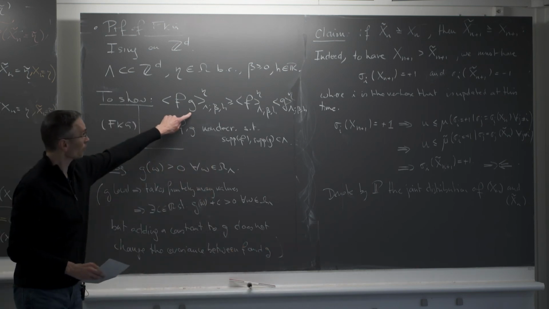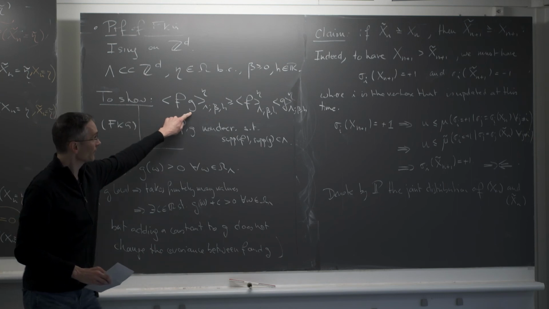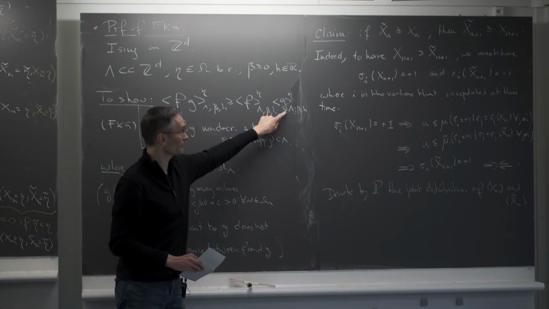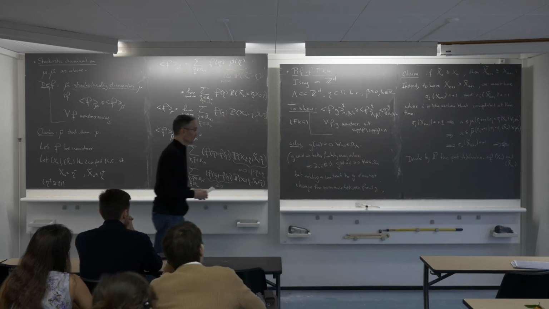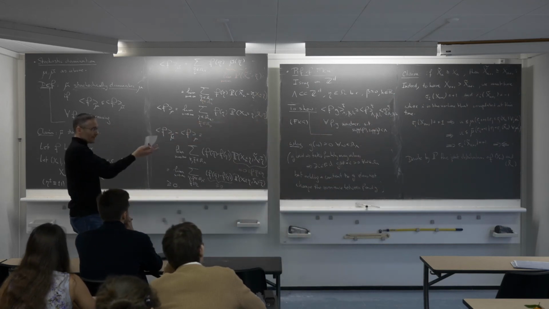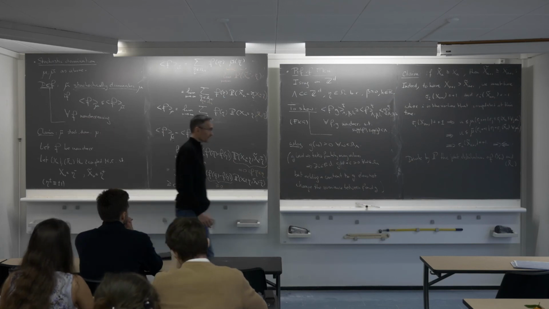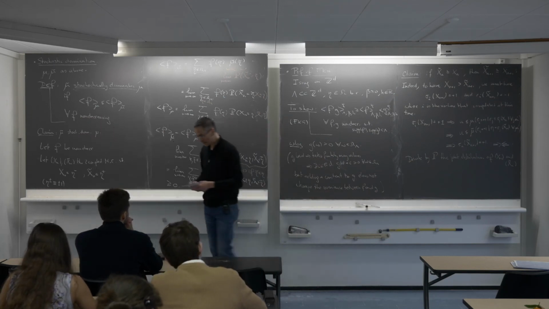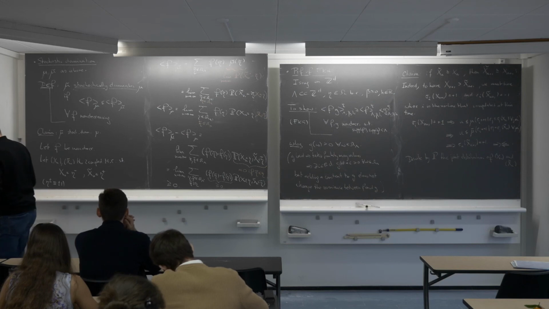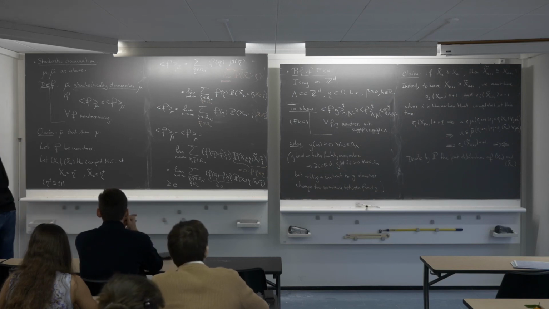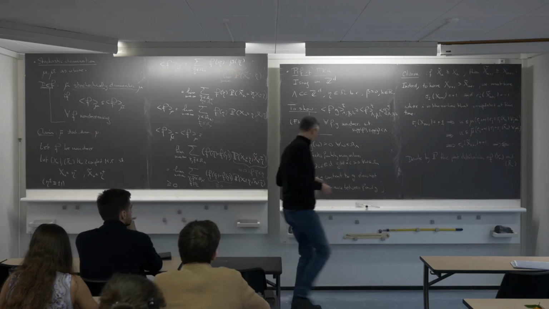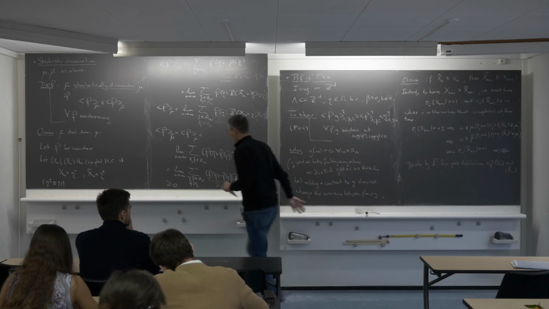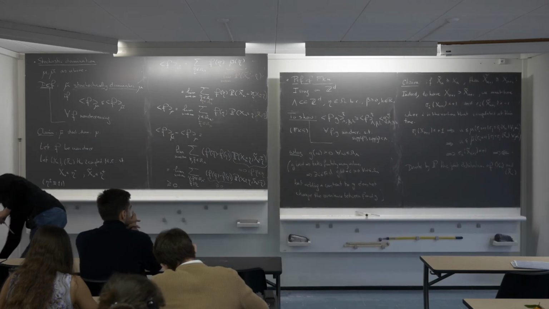So if I'm adding a constant C here to G, and I'm adding the same constant C here, of course, then you can see that the effect of C cancels on both sides. So it doesn't change anything. So I can always shift my function G so that it takes only strictly positive values everywhere. I'm doing that because I want to use G to construct a new probability measure. So it's better if it's strictly positive. Okay, so the conclusion is near now.